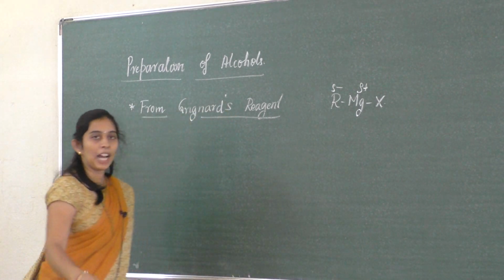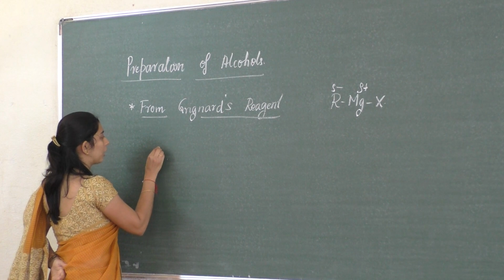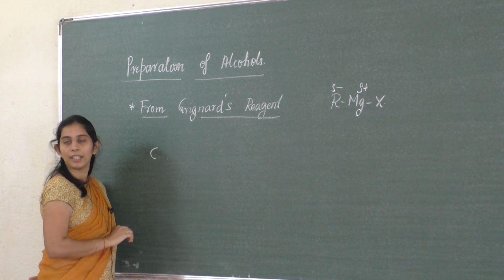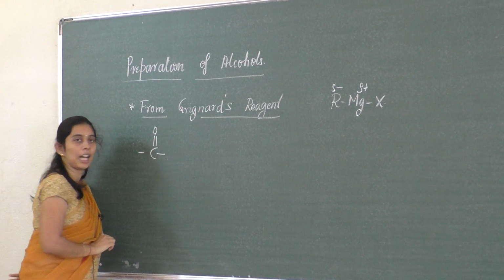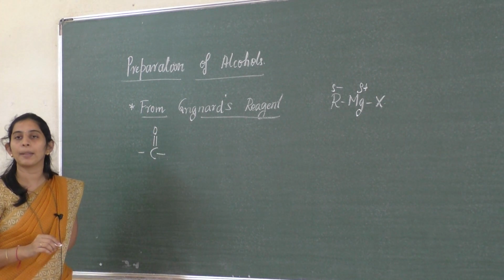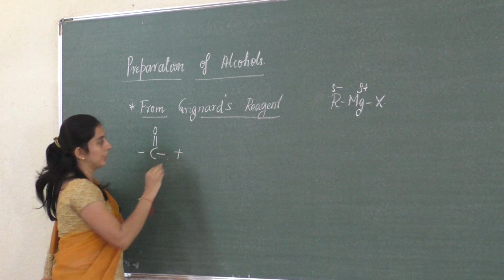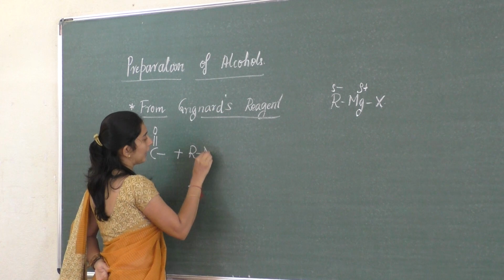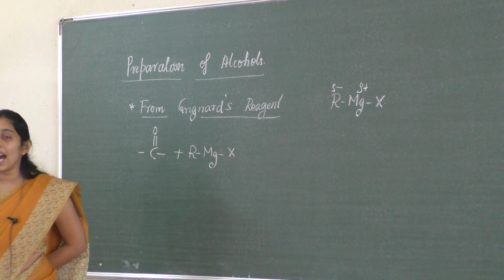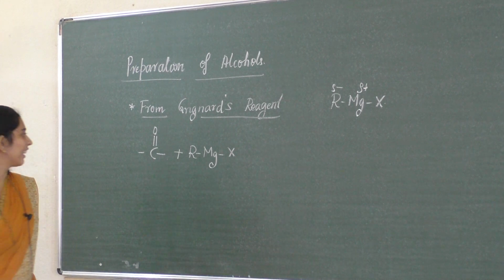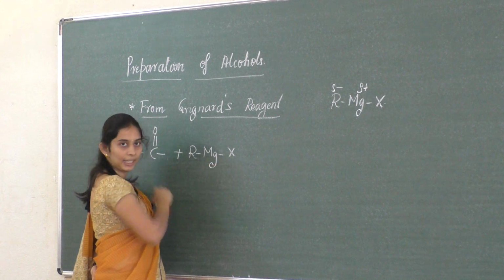If you have a carbonyl compound, let us take a general carbonyl compound. I will write a general equation, then we will discuss the examples. We write the carbonyl compound as C double bond O. It reacts with the Grignard reagent, whose formula is RMgX.